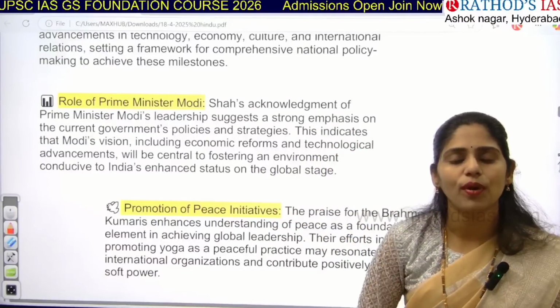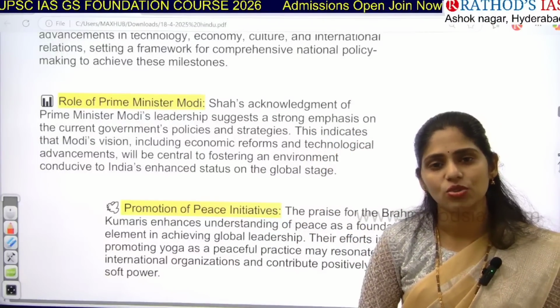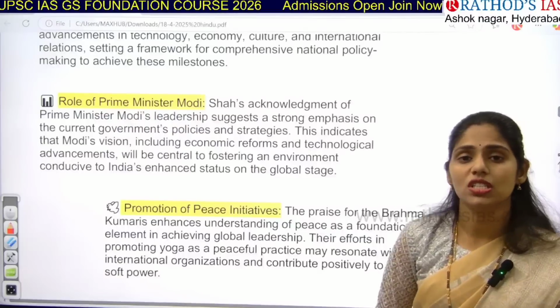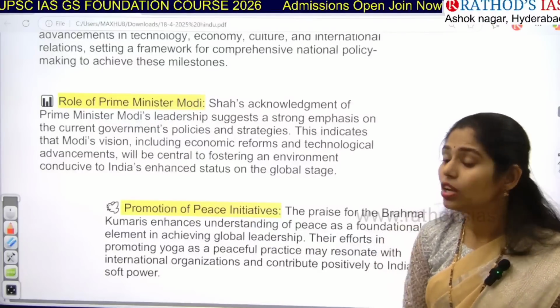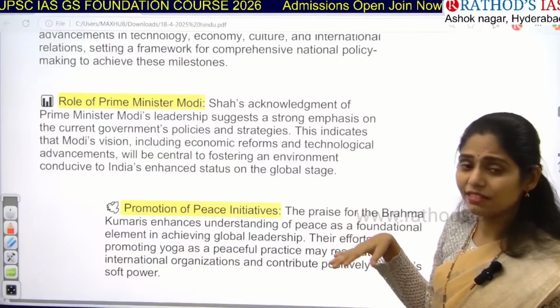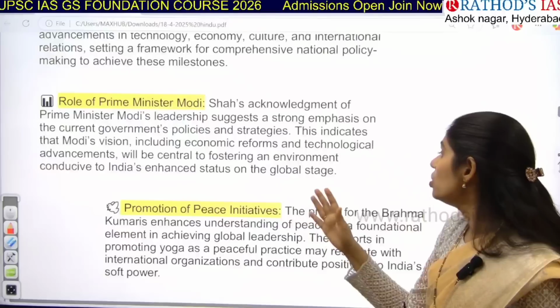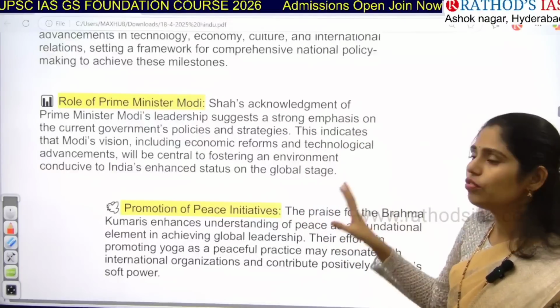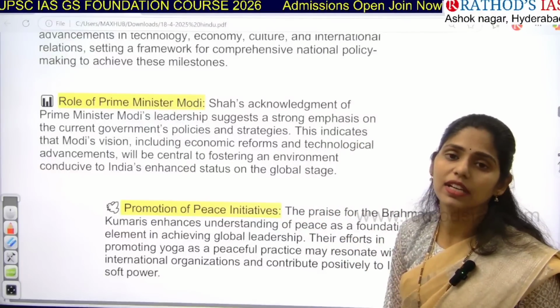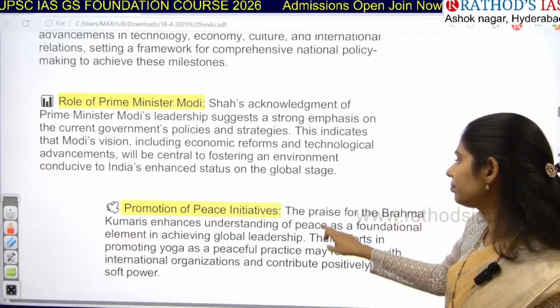And even one more important area is demonetization in year 2016. And GST came up in year 2017. So because of all these reforms, and as we are also moving forward in technological advancements, because of all these things, yes, we are going to achieve this enhanced status for India.